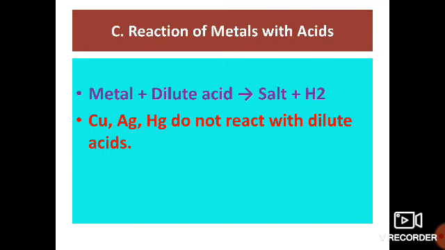Next is reaction of metals with acids. Now we learned the reaction of metals with air, reaction of metals with water, and next we are going to discuss the reaction of metals with acids. Some metals react with dilute acid and produce salt and hydrogen gas. For example, copper, silver and mercury do not react with dilute acids.